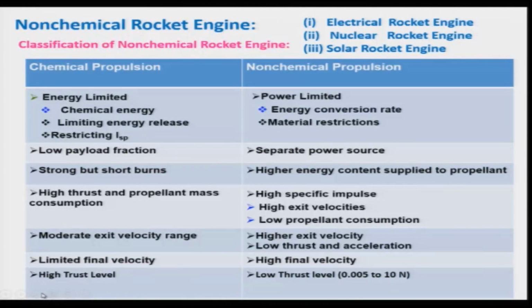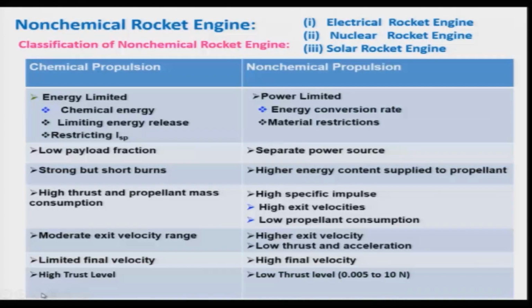Besides this, in a chemical propulsive device the payload fraction is quite low, whereas in a non-chemical propulsive device the payload fraction will be higher, because it has a separate power source.